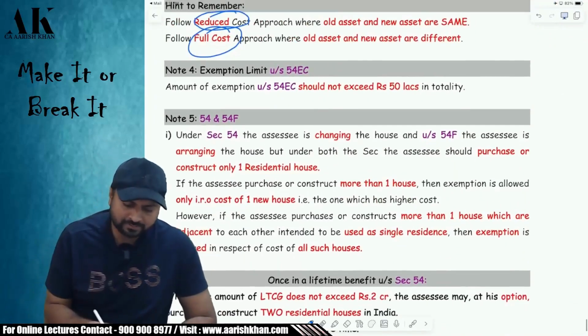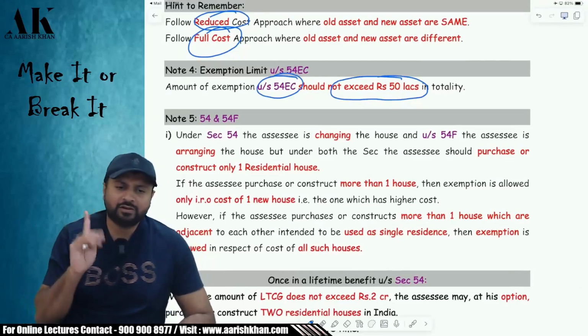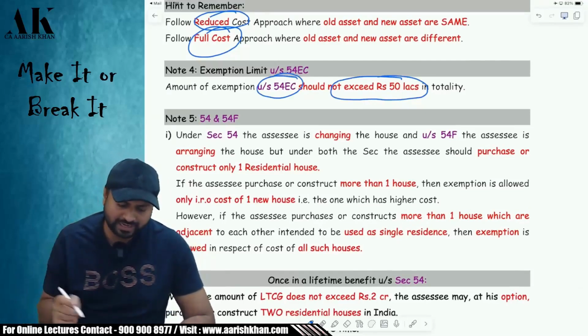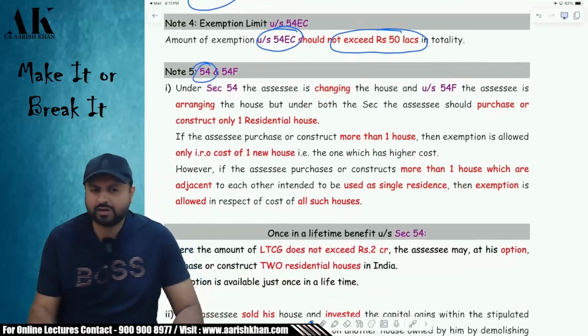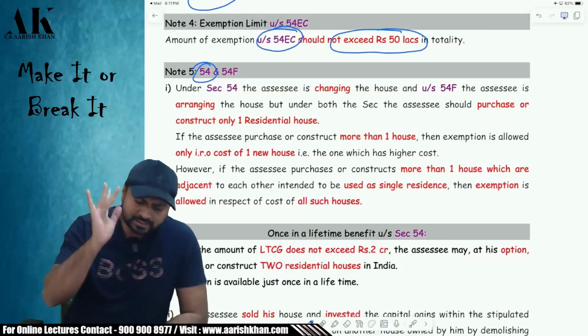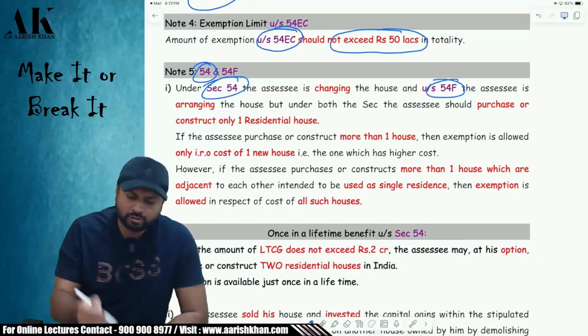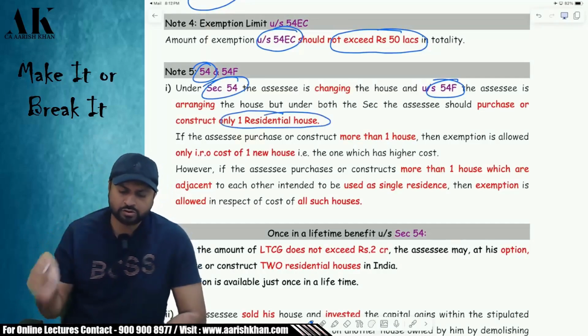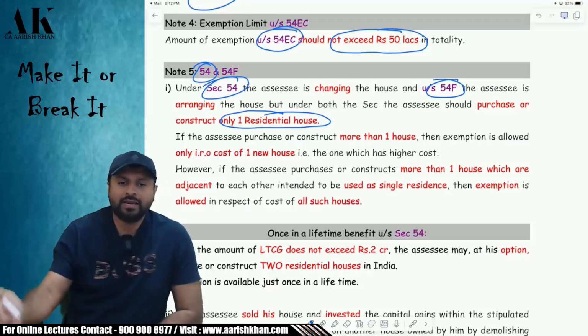Now, there are certain special points that I would like to address one by one. First thing, in 54EC, you will get maximum how much deduction? Please tell me. 50 lakh rupees in a financial year, not more than 50 lakhs. And in section 54 and in 54F, there are some special points. In section 54 and in 54F, there is a condition that when you buy a house, you can only buy one house. Do you remember that or not? You can only buy one house. You cannot buy more than one house.